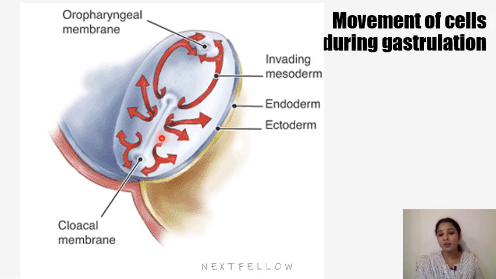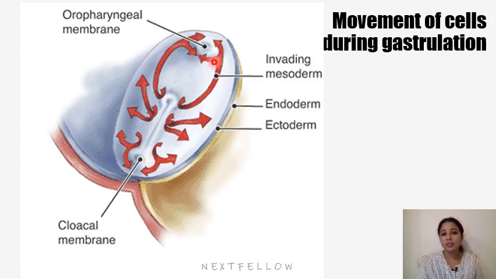So intraembryonic mesoderm occupies the space between the ecto and endoderm everywhere except at two sites. One is at the oropharyngeal membrane, where the ecto and endoderm will come in contact with each other without intervening mesoderm. Similarly, the cloacal membrane on the caudal aspect, where ecto and endoderm are directly in contact with each other without intervening intraembryonic mesoderm.